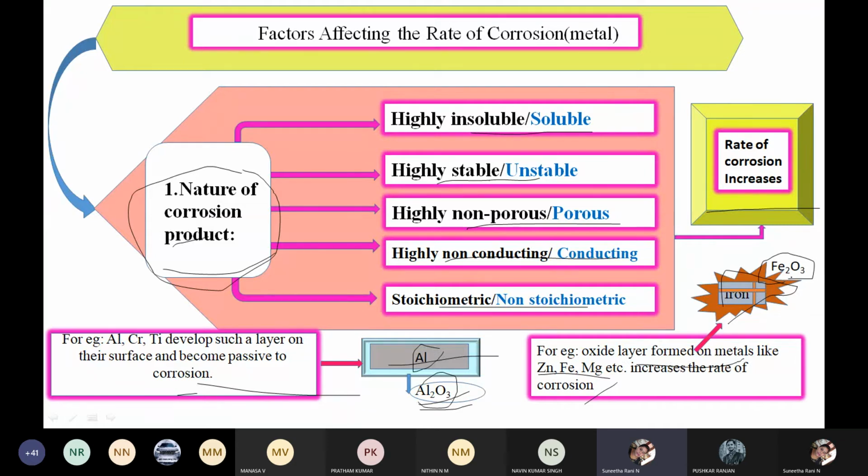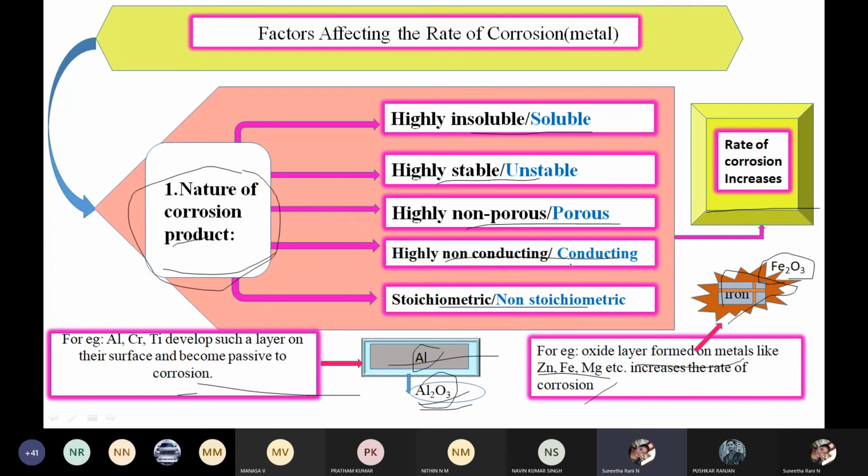The product, whatever it forms, increases the rate of corrosion because it is not a protecting oxide layer on the surface of the iron metal. So the nature of the corrosion product determines how the rate of corrosion increases or decreases.